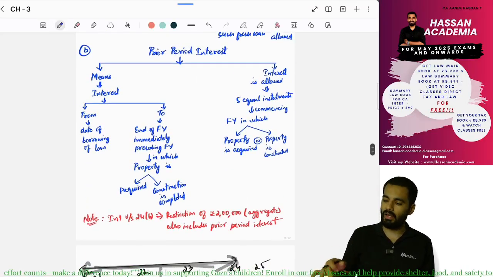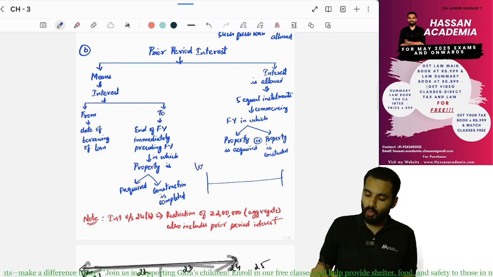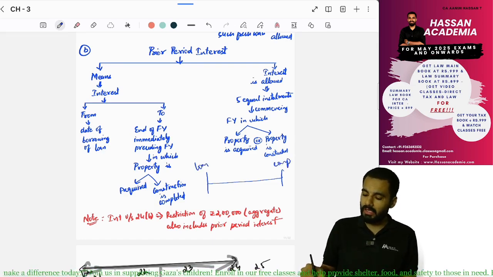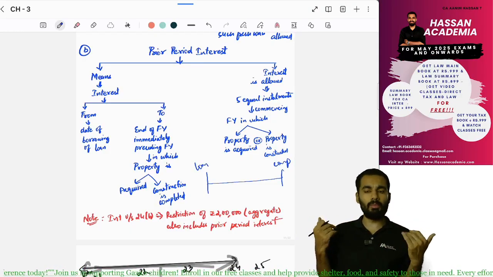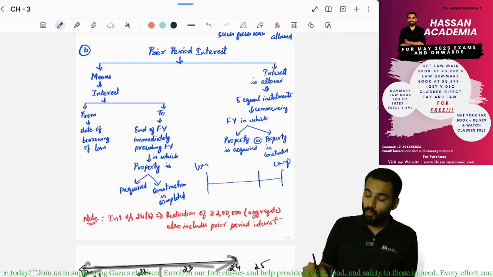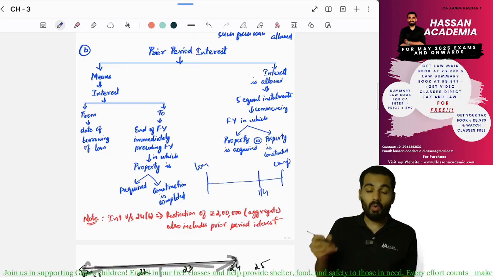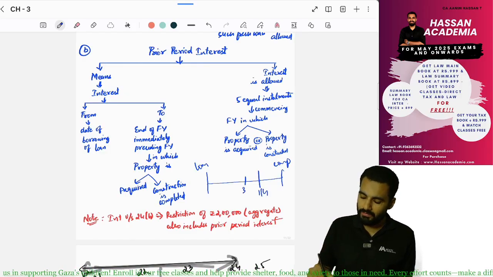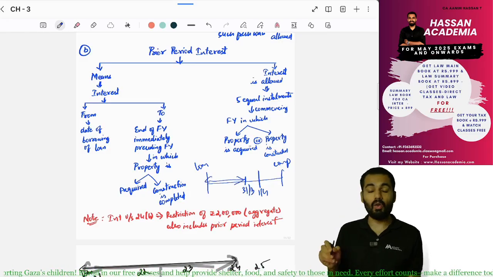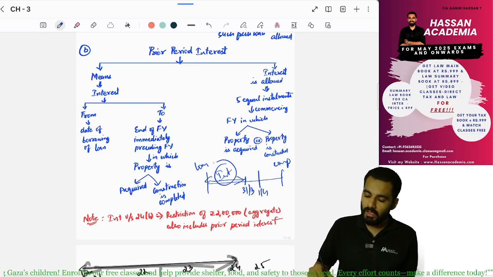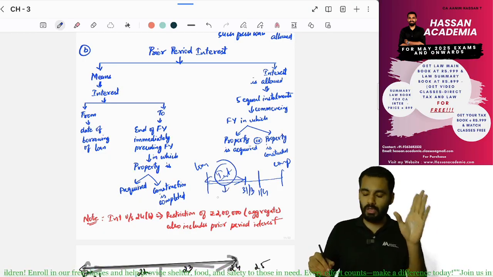So what does prior period interest mean? I have taken a loan. I have completed my construction, or I have purchased, I have obtained the acquisition. So what is the beginning of this previous year? 1st April. What is one day before? 31st March. So up to this 31st March, when I have taken the loan, whatever interest accrued is the prior interest, and this I will pay in 5 equal installments.